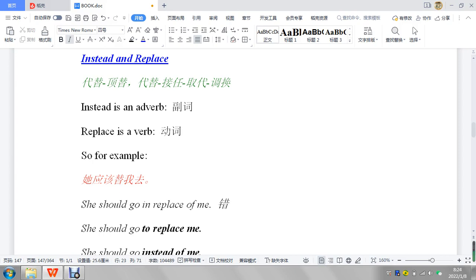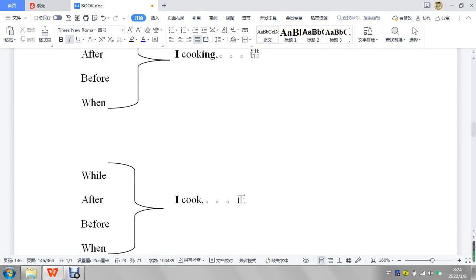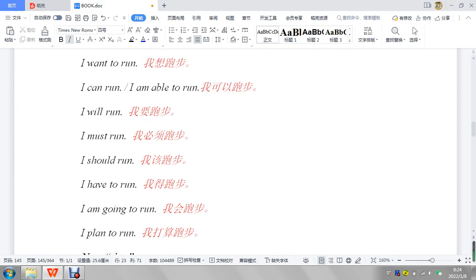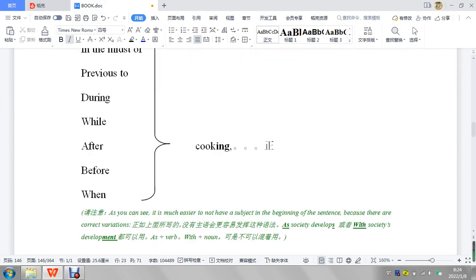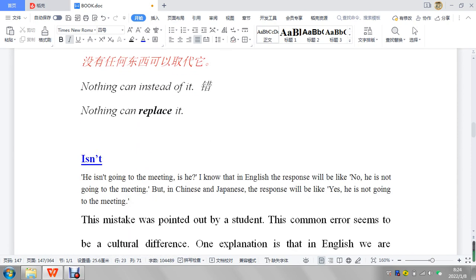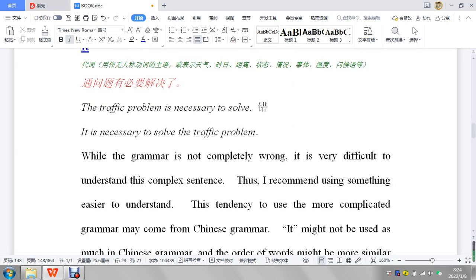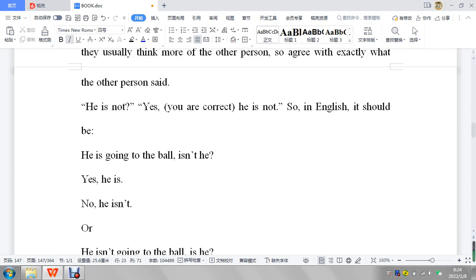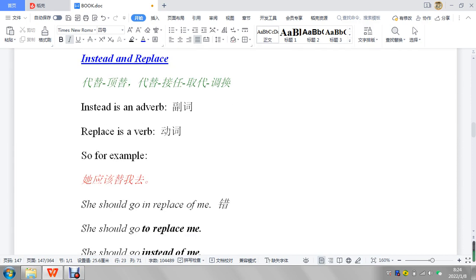Okay, today we're going to do "instead" and "replace." Last week we did "-ing," so that's right there. "Instead" is an adverb. "Replace" is a verb. So this is the very basic thing.